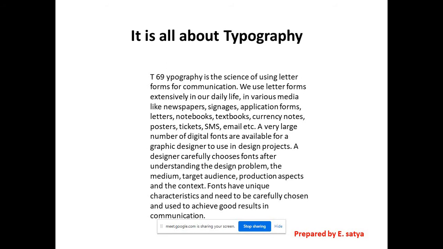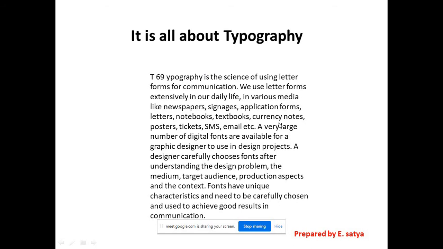A very large number of digital fonts are available for a graphic designer to use in design projects. A designer carefully chooses fonts after understanding the design problem, the medium, target audience, production aspects, and the context. Fonts have unique characteristics and need to be carefully chosen and used to achieve good results in communication.